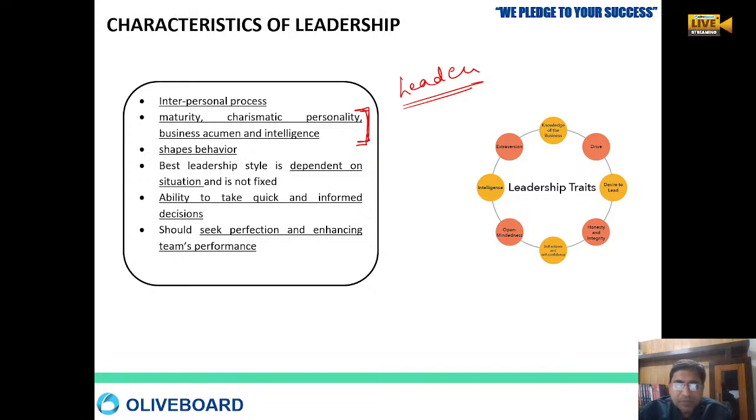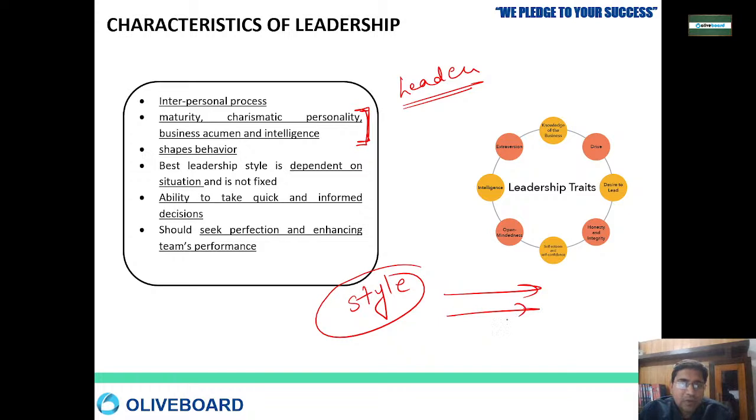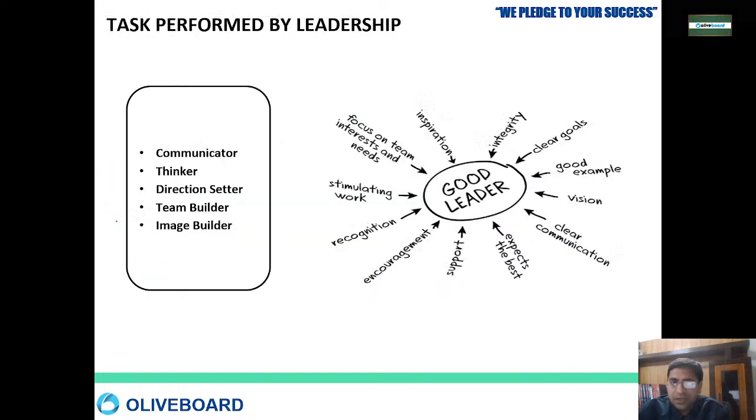Okay, so whenever we talk about leadership style, there are various types of styles of leadership. We will be discussing them in the future slides. Whenever we are taking any of the styles, which leadership position will work, it depends on the situation. You cannot simply utilize a single style throughout in all situations. No, every situation requires a different type of leadership style. Okay, and always the leader has the ability to take quick decisions. Always the leader looks for seeking perfection, and also the leader wants to enhance the team performance. Okay, so these are the characteristics. If these characteristics are there, then we are working towards the leadership position.